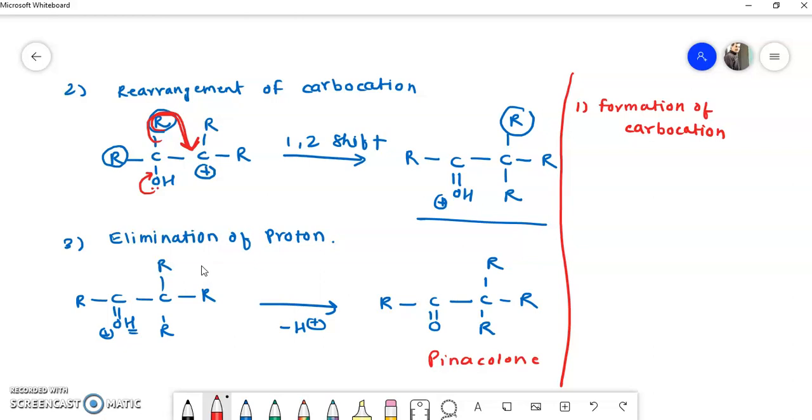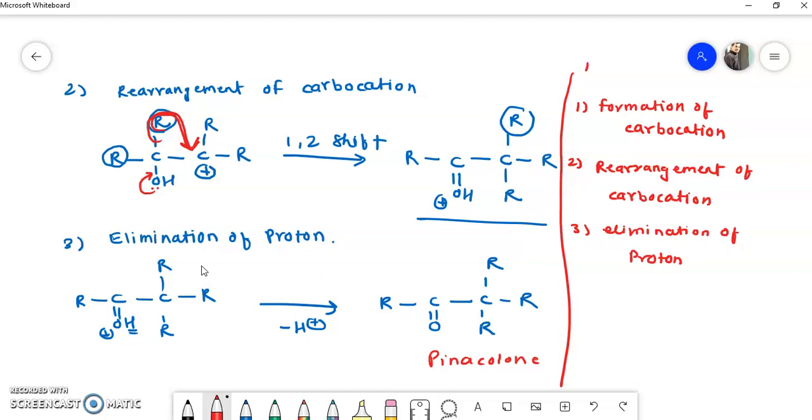Then the second step is rearrangement of carbocation, and the third step is elimination of proton. So these are the three steps in the mechanism of this pinacolone rearrangement.